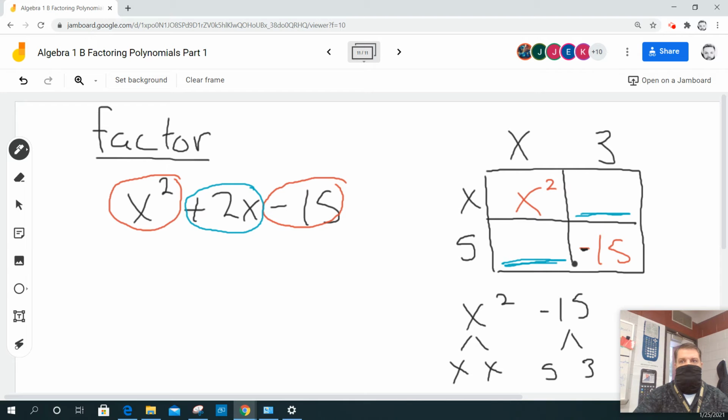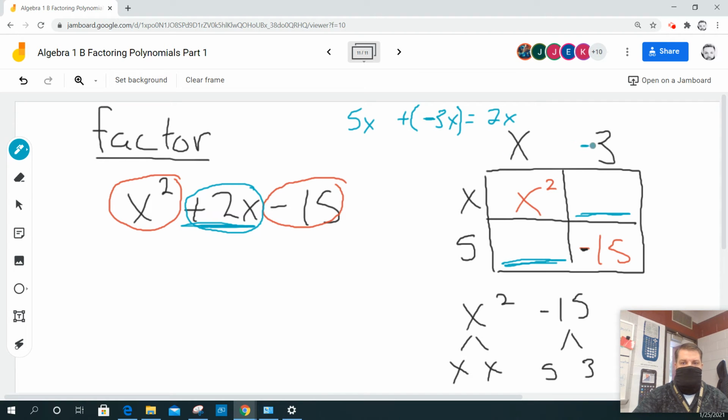How do I determine which one is negative and which one is positive? Well, I determine that by simply looking at this middle term here. In other words, I'm going to have to think about 5x plus 3x, but somehow they have to equal a positive 2x. Well, one of them has to be negative, so it's probably going to be this one, right? 5x plus a negative 3x does give me a positive 2x.